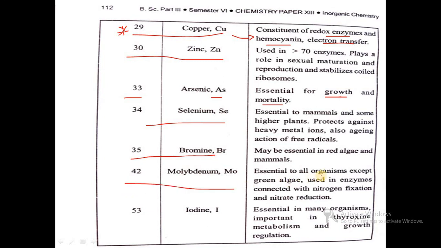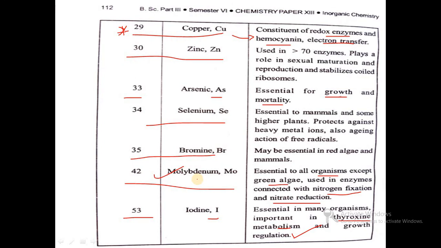Then molybdenum, essential to all organisms except green algae, used in enzymes connected with nitrogen fixation and nitrate reduction. So nitrogen fixation involves molybdenum. And the last one, iodine, atomic number 53, essential in many organisms, important in thyroxine metabolism and growth regulation. So for multiple choice questions, this type of functioning of the elements is very important.